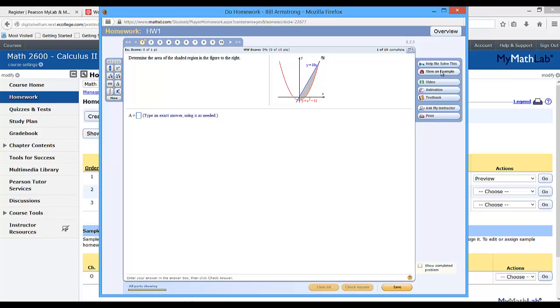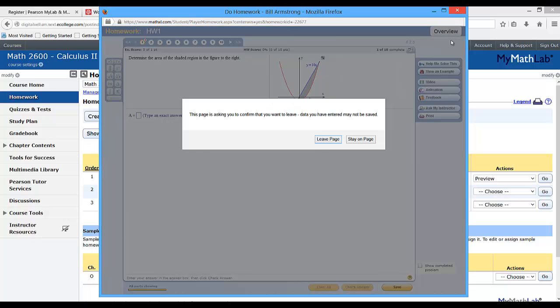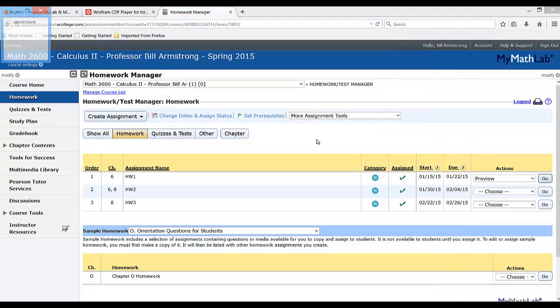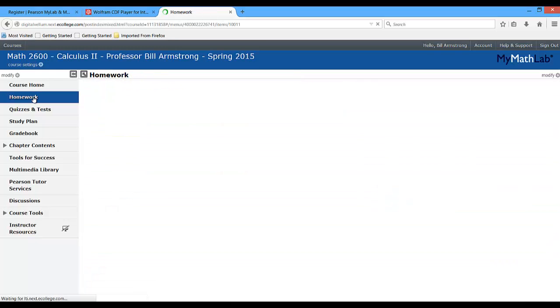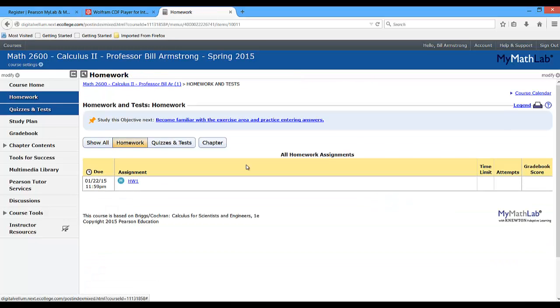I'm not going to do all of this. I mean, you all can explore this on your own. But let me go ahead and close that. And yeah, it's okay, I'm going to leave the page. But I just wanted to show you what a homework would look like. And I'm not gonna say anything more about the homework. But that's where the homework will be found. This is the tab the homework will be found when I do make an announcement on Blackboard.